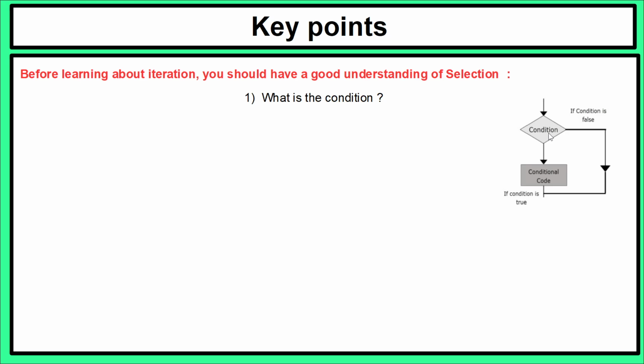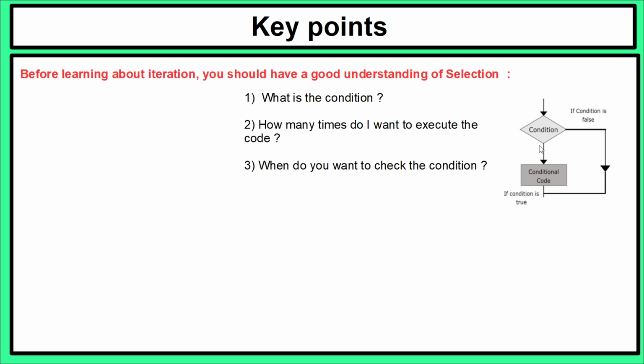But when we start looking at iteration like while or do while, we have two other questions we need to think about. How many times do you want to execute the code? And when do you want to check the condition? Question number 2 will allow us to determine if we want a for or a while loop. And question number 3 will determine if we want a while or a do while loop.